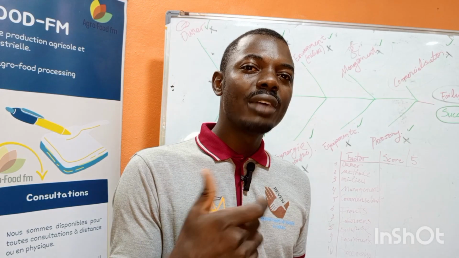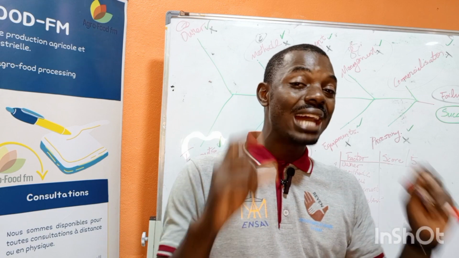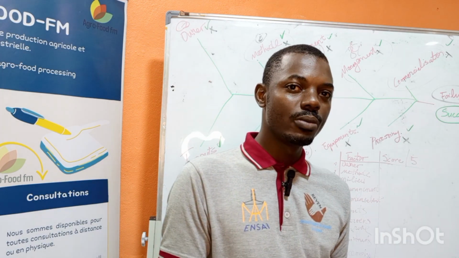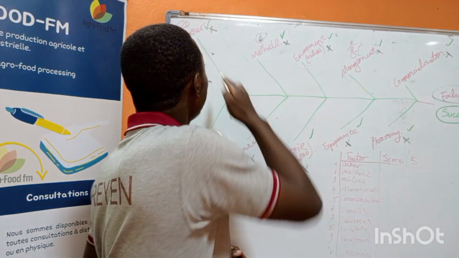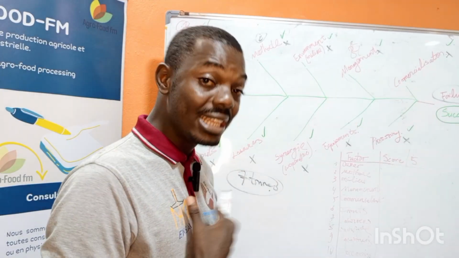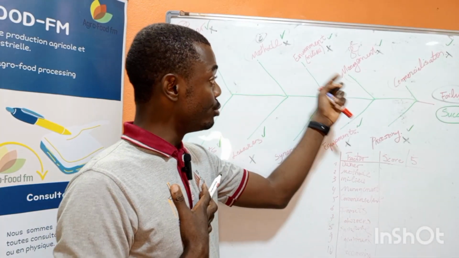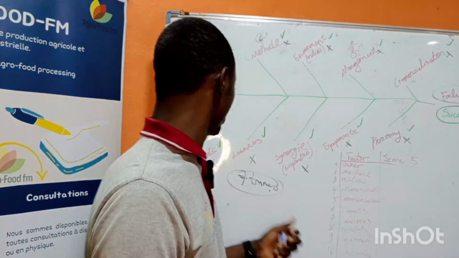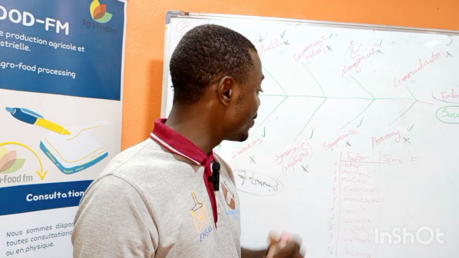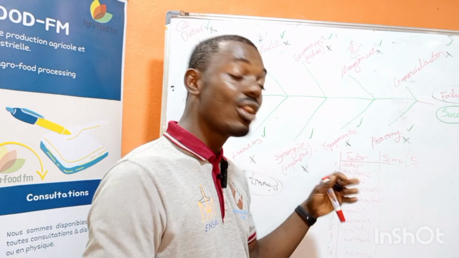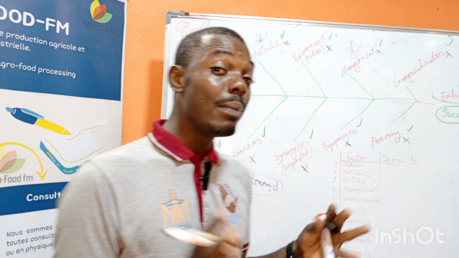So the first thing I will have to do is identify the factors that will enter into my project. What are the factors that can influence my output? As we listed the other time, we have the owner of the project, myself, the interaction I have with my project, the method I'm going to use, the milieu, the management, commercialization, the inputs, and the laborers that will be working, whether I will be working in a cooperative or alone, the equipment, and also the level of processing. These are the 10 factors that can influence my project.